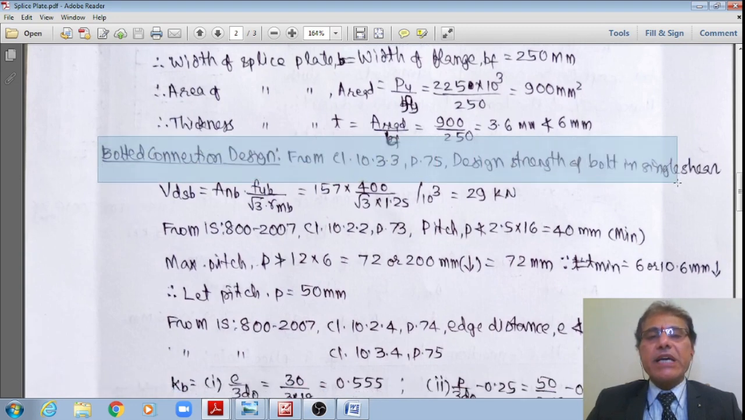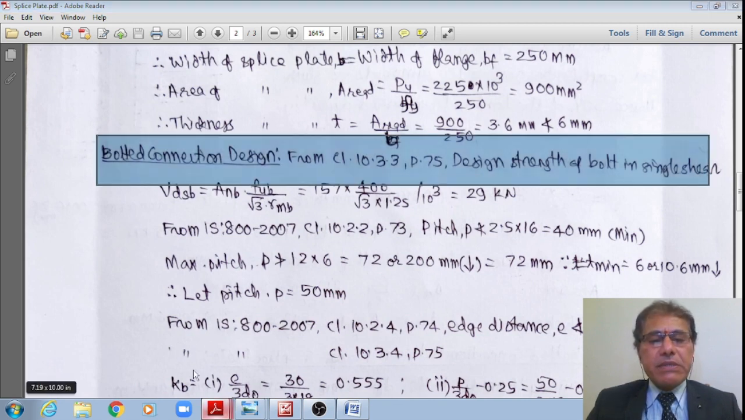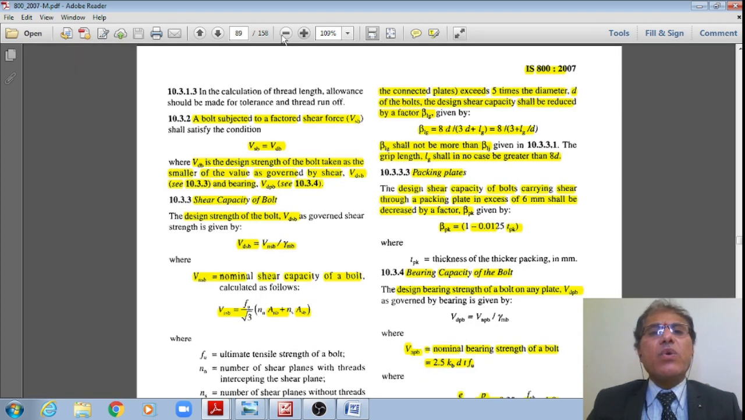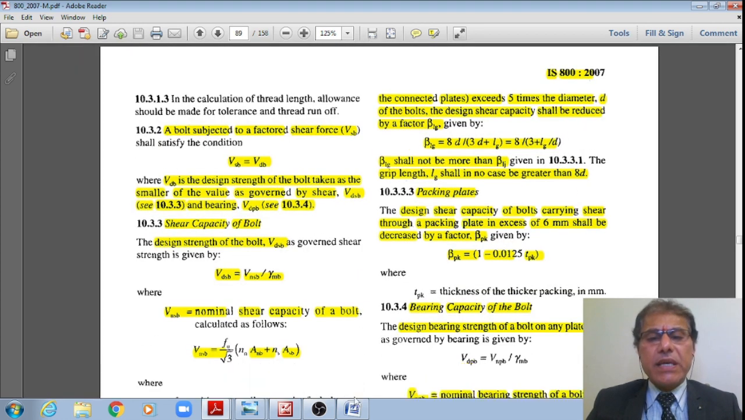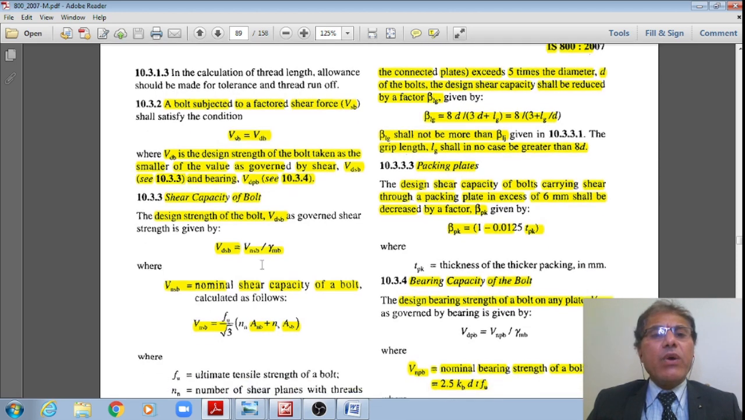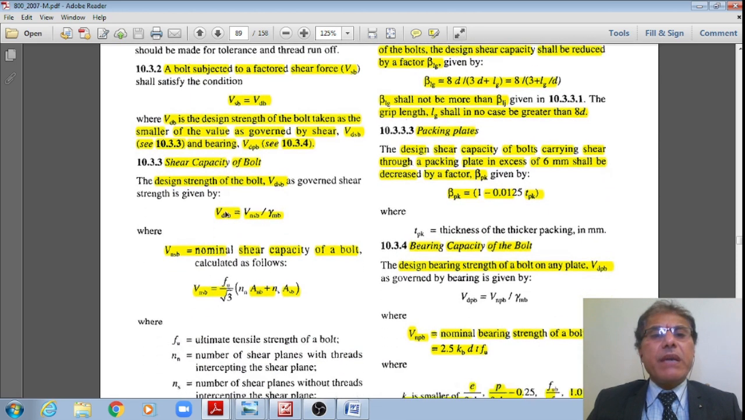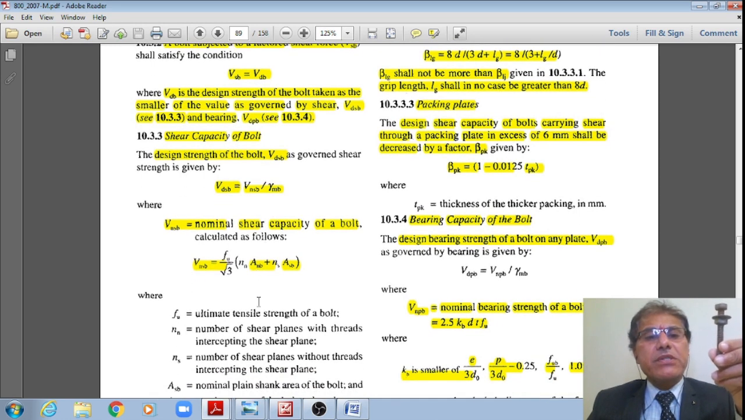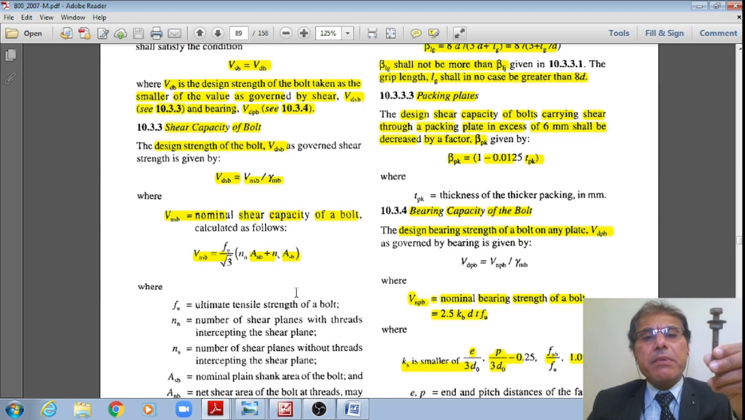Design of the bolted connections as per clause 10.3.3, page number 75. Let me just revisit this page number 75 of IS 800, students. Just wait for a moment. Yes, and then the connections. Now, what does the code say? What the code says here is that I do have the shear capacity of the bolt. The design shear strength of the bolt VDSB is equal to VNSB divided by gamma MB, where VNSB is equal to FU divided by root 3, times NN, multiplied by A and B.